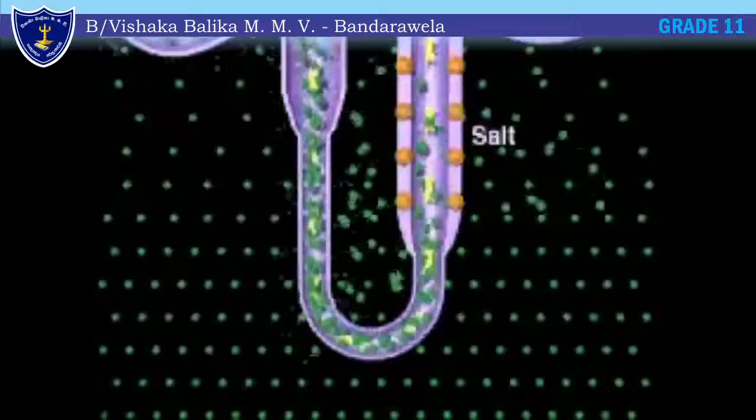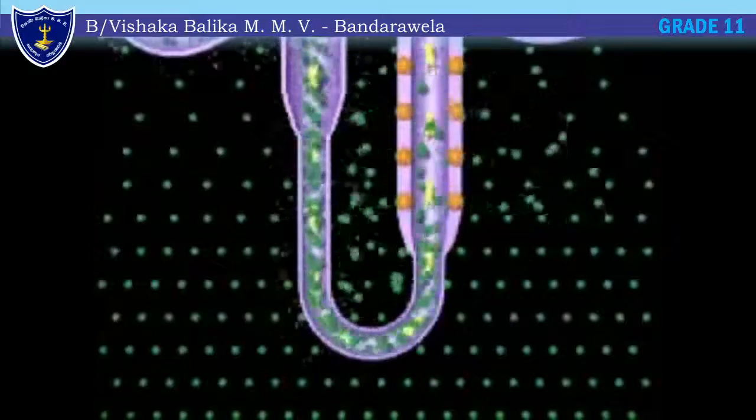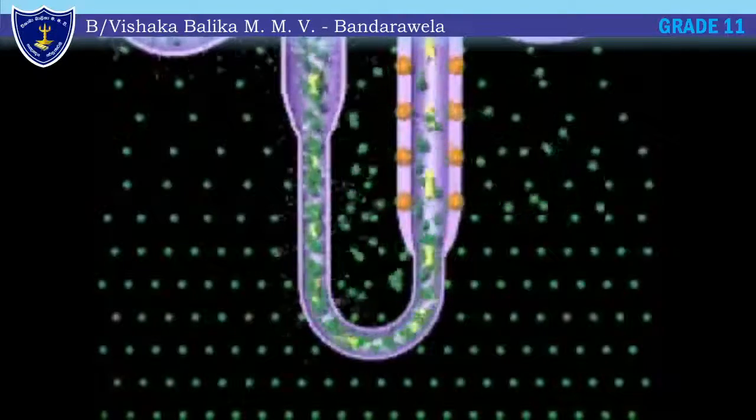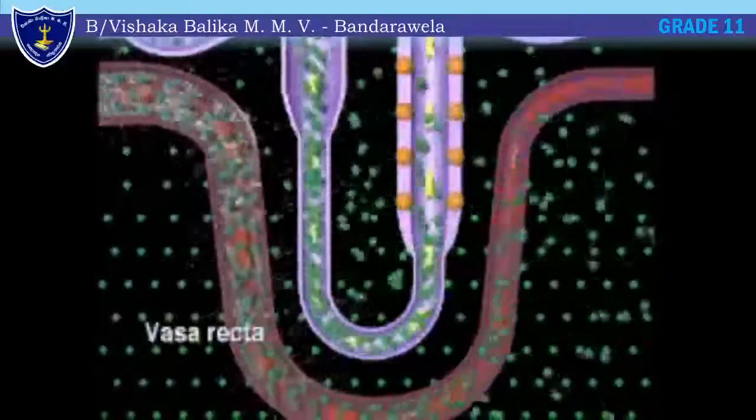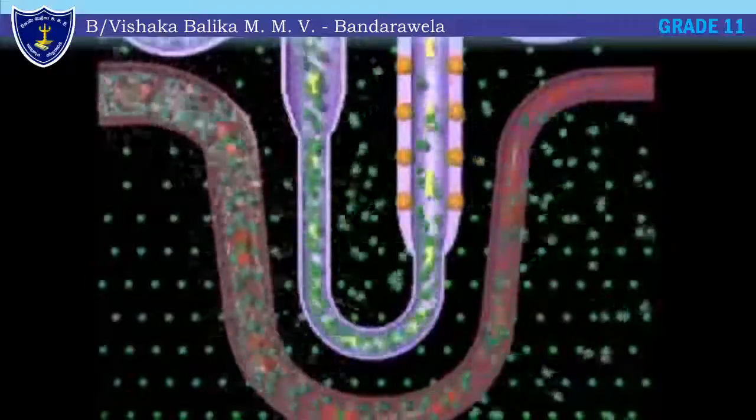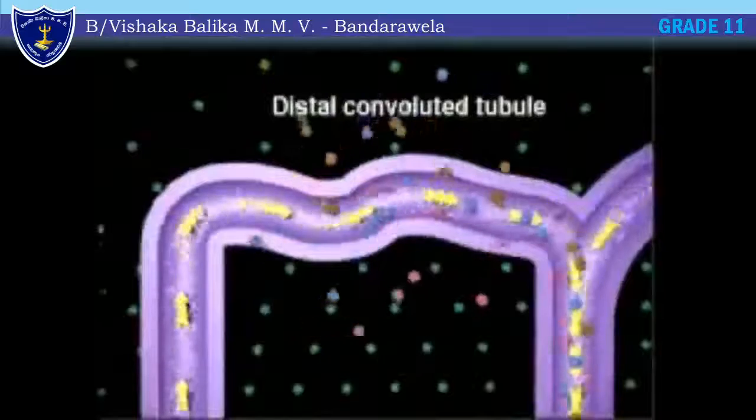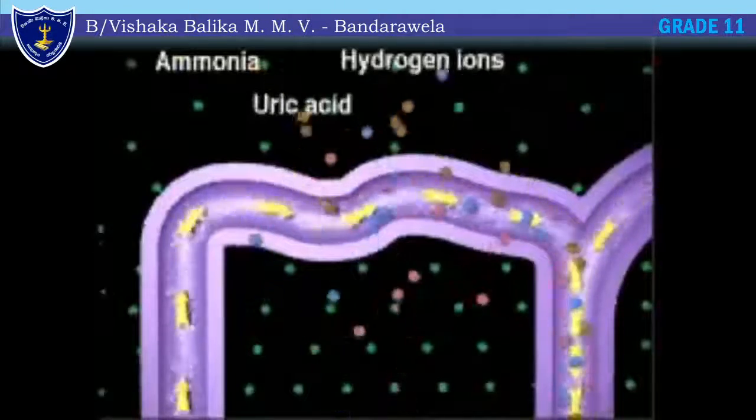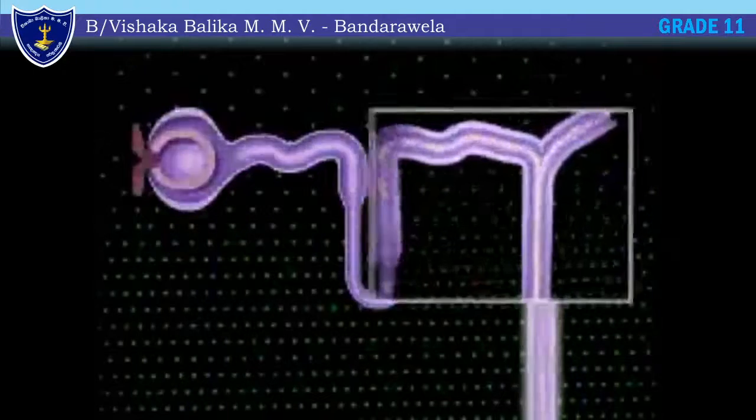Now the salts are balanced at the loop of Henle and necessary things are exchanged further. A little secretion also occurs at this time, but the secretion mainly takes place here. You can see how it gets back into the blood. Important things will be taken back. In the distal convoluted tube, mainly secretion takes place. Some ammonia, uric acid or hydrogen ions, remaining substances and medicines also, if they are in excess, are sent into this.